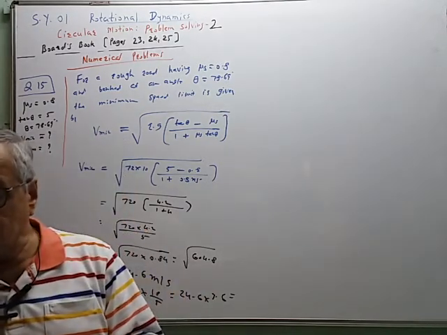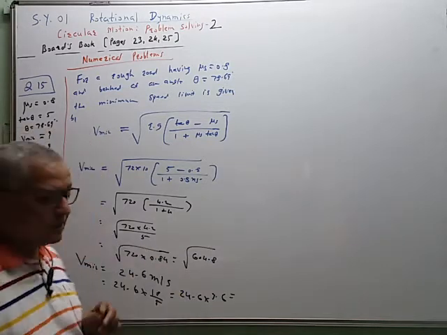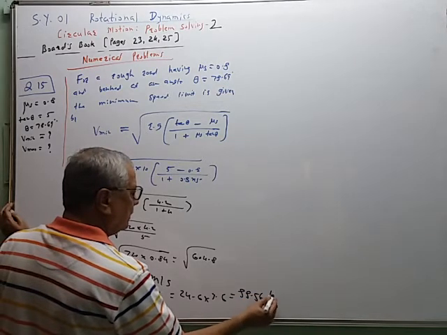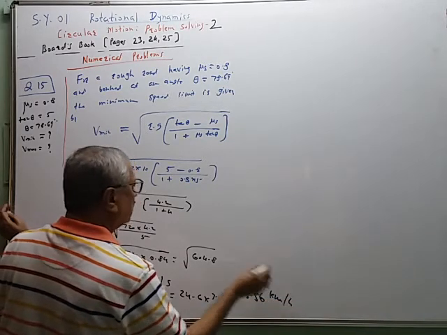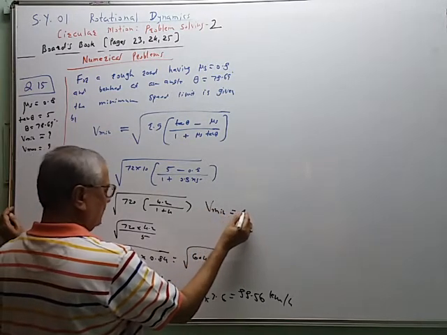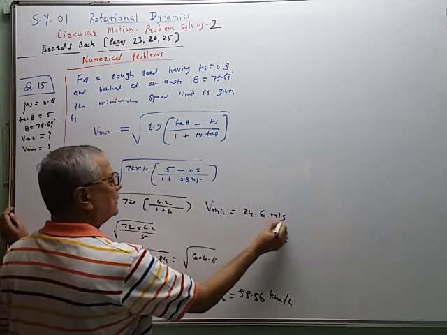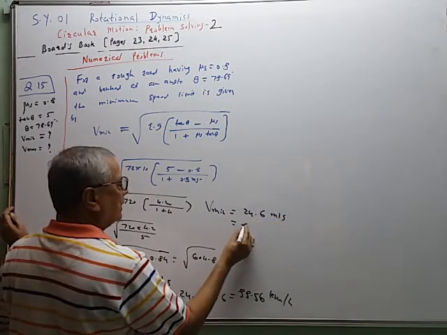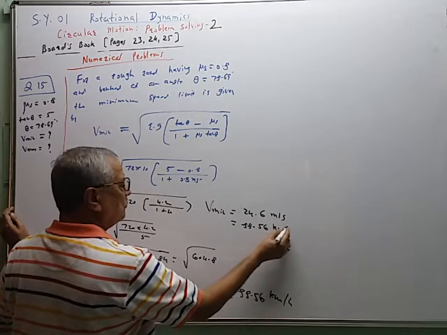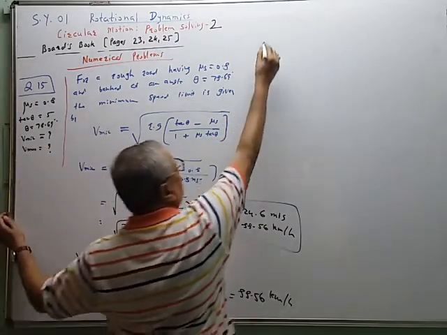The correct answer is 88.56 kilometer per hour. So V minimum is equal to either 24.6 meter per second or 88.56 kilometer per hour. So this is the answer of the first part.